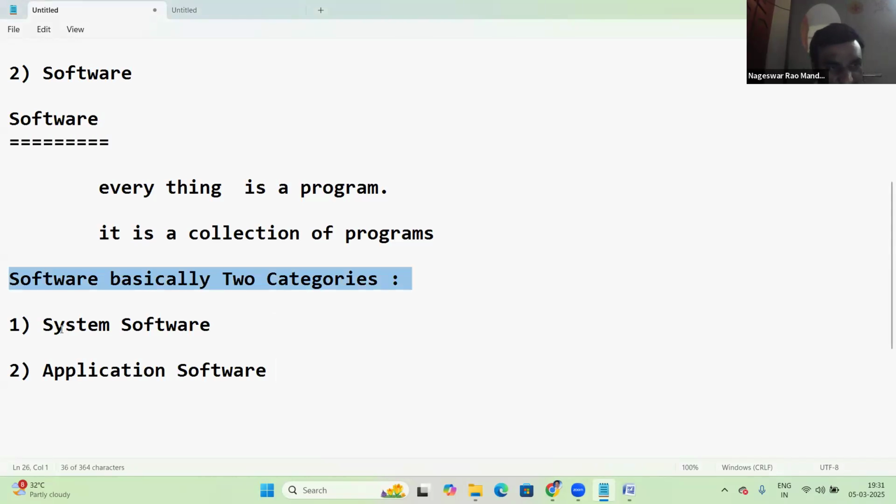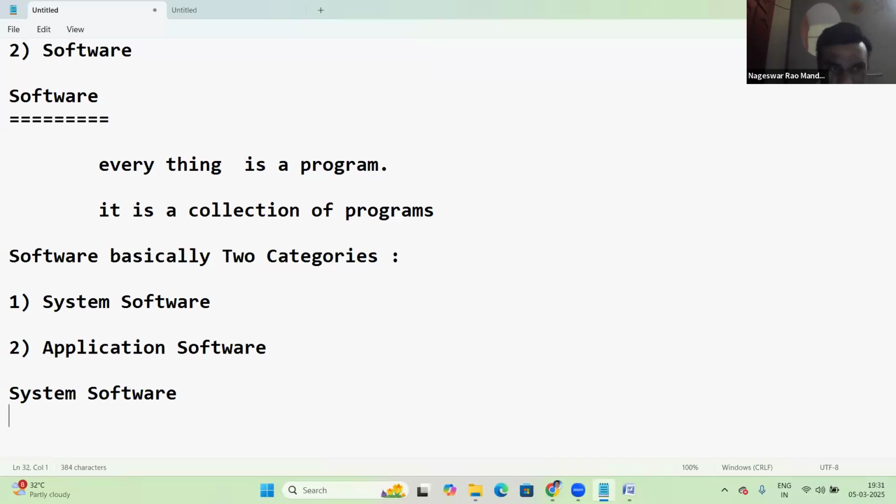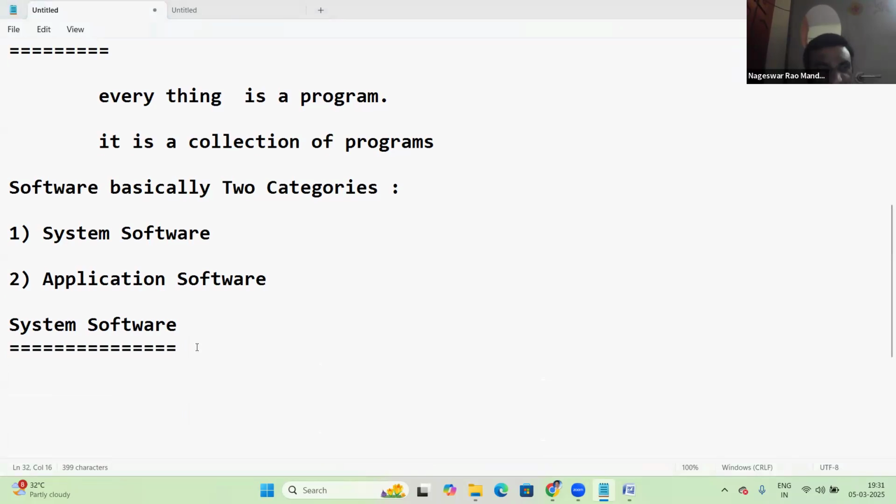Software basically has two categories. First one, system software. Next one, application software. Does anyone have an idea about system software and application software? What is system software? What is application software? No idea? Of course, I'll explain very clearly. I'm just asking for your idea.